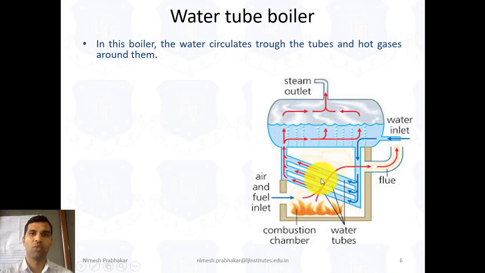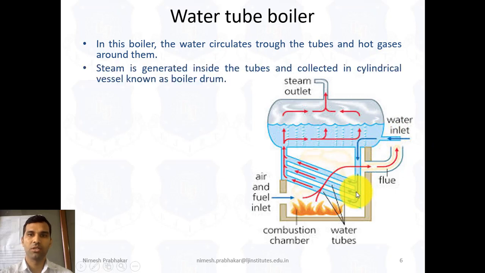So this is a water tube boiler. This is a water tank. Here the water is inlet, and it runs through this area, and then in the upper part the steam is generated, and the steam outlet is here.